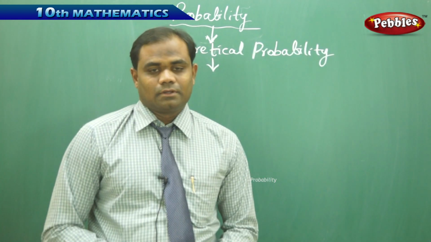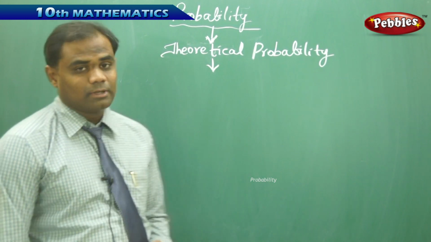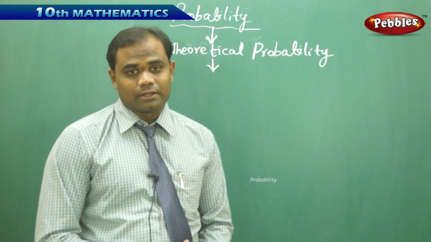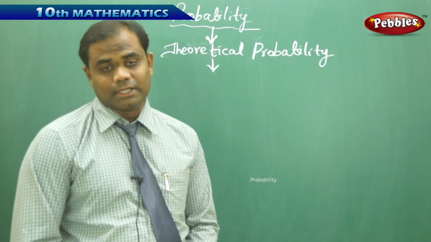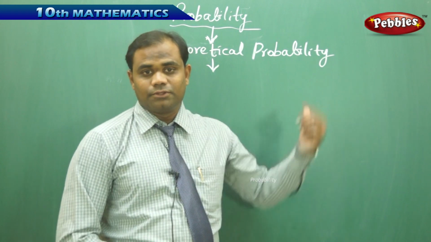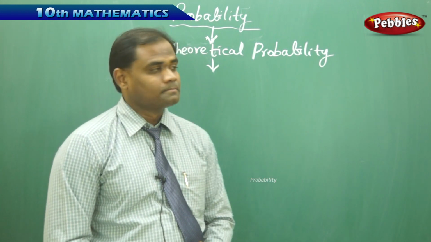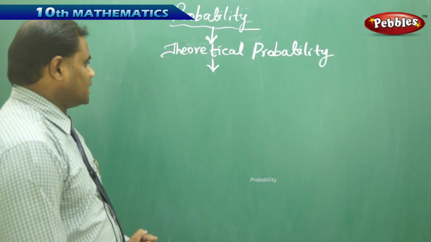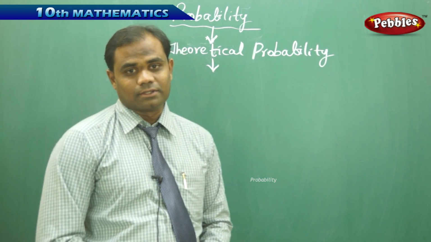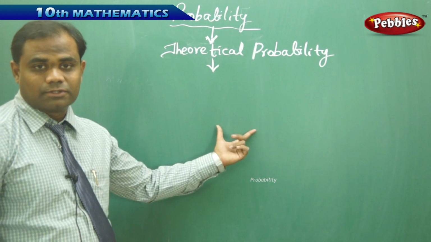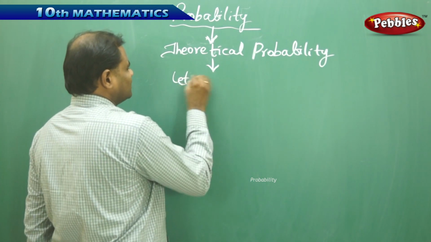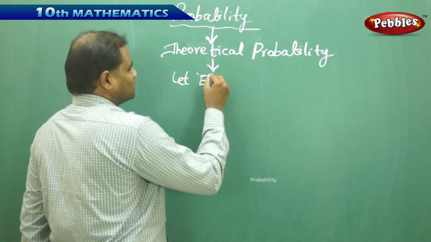So let's see the theoretical probability in brief, because most of the problems in the session are related to theoretical probability, and hence finding the chance of happening and not happening through theoretical probability. So theoretical probability, as we have defined in the previous session, has its own definition and formula which we're going to take here. Let me first take the event E which I'm going to conduct.